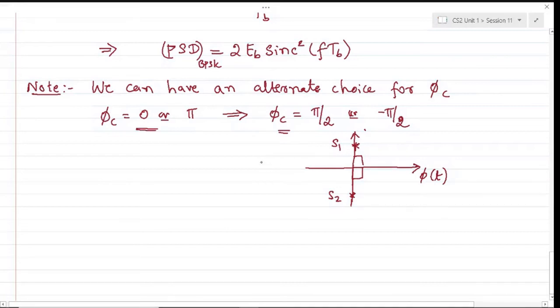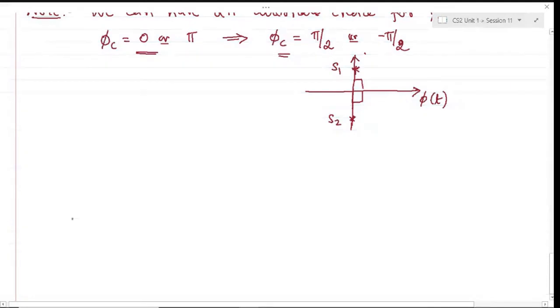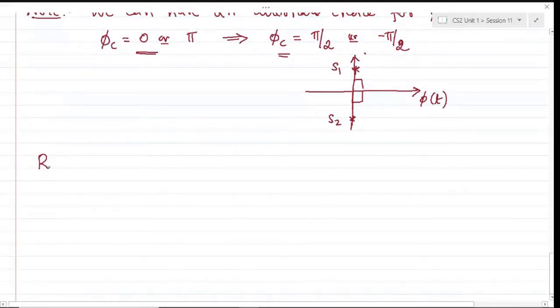Okay, so I will leave that discussion once anyone has got the simulation of BPSK; we will simulate and try to discuss. I will put forth that point during that time. All right, so we'll complete this with the receiver block.